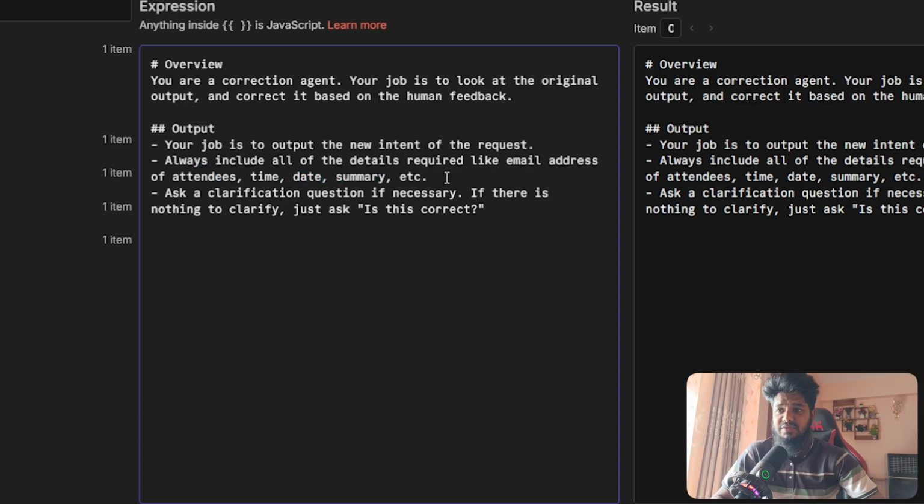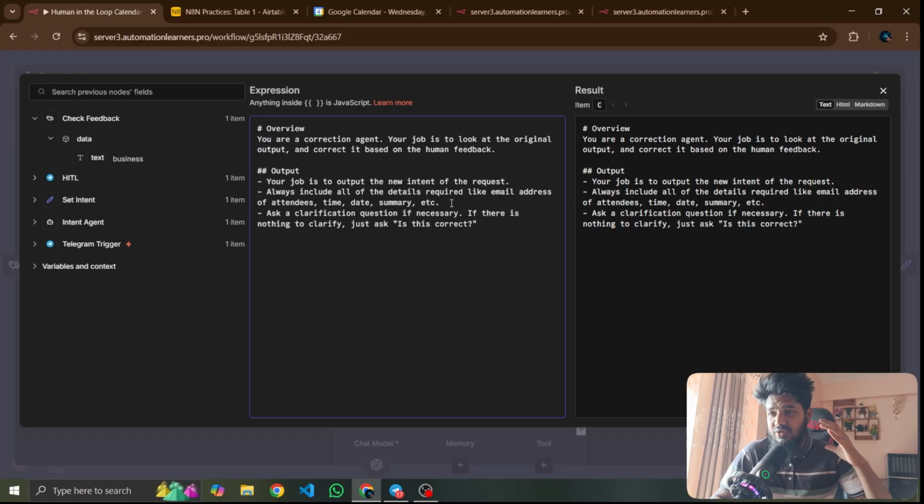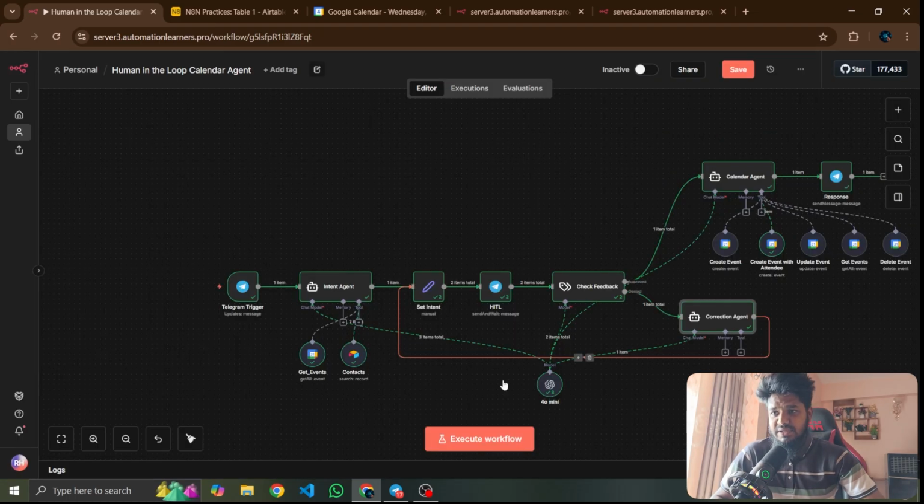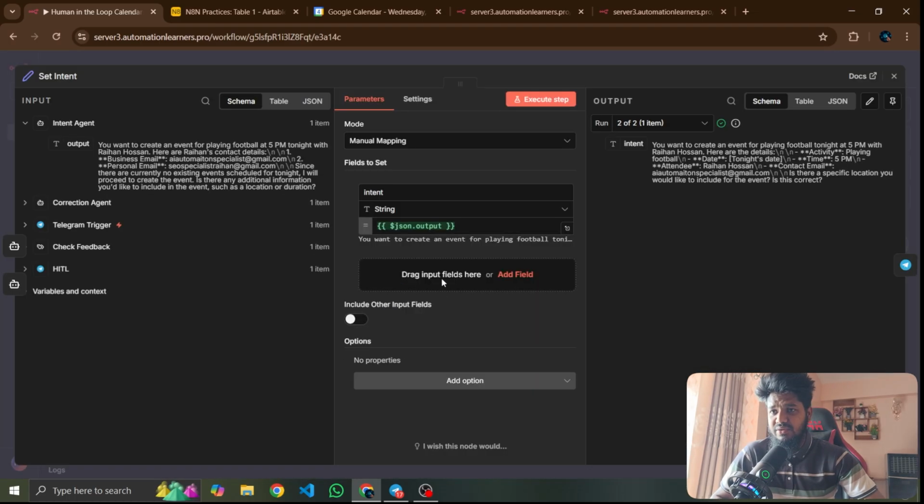So why is this information needed? This AI agent won't go back to the intent agent or Google Sheet or Airtable. It won't go to the previous nodes because they're already executed. Okay, so keep everything in mind so that it works step by step. Okay, this is the correction agent.